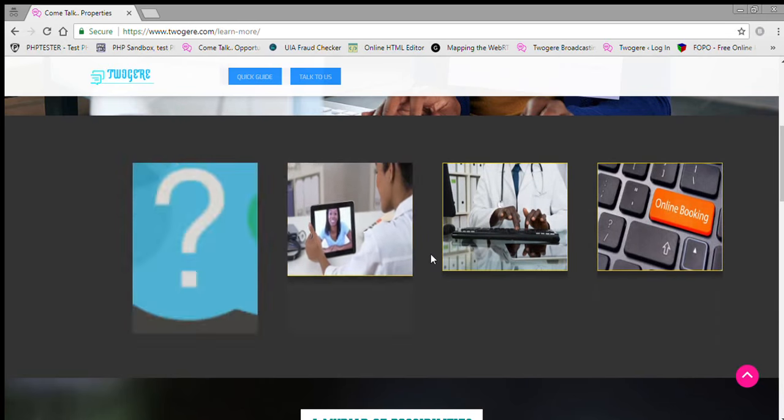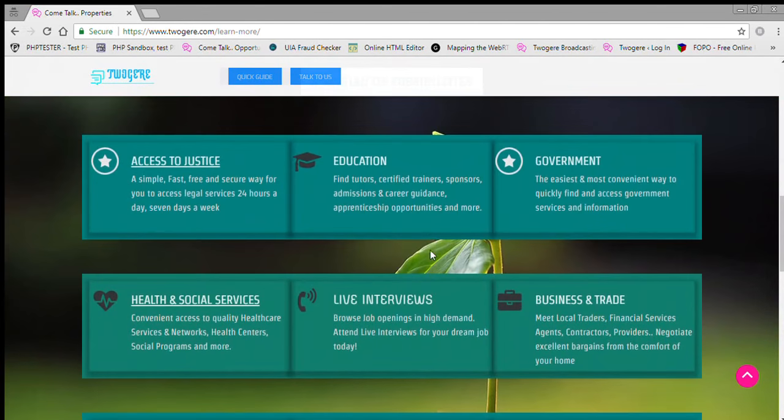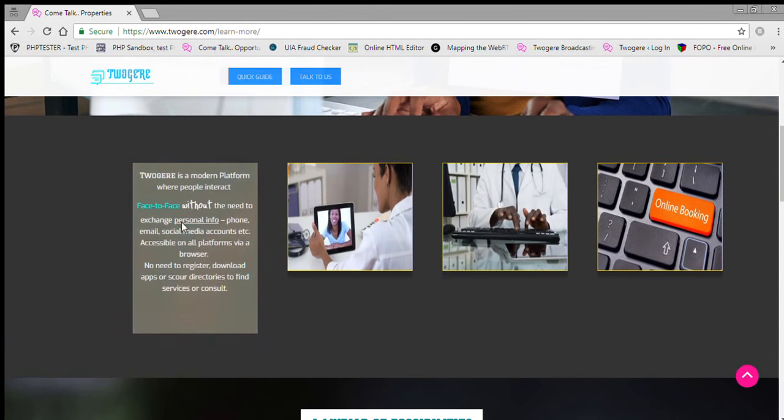So down here, as you scroll down, this is a whole page with much more information that you can take time to read through, but briefly, the main philosophy here is we're connecting people face to face without the need to exchange personal information. So I want a service, I want to access an expert, but I don't know their number, I don't have to store their email, their social media account, their Twitter, their WhatsApp. I just want to have a one-time transaction, maybe 1 or 2, 3, 4 meetings with somebody, but I don't want them stored in my phone book. I don't even necessarily have to have them stored in my directory to be able to have a conversation with them. So this is one of the main ideas behind Twogere.